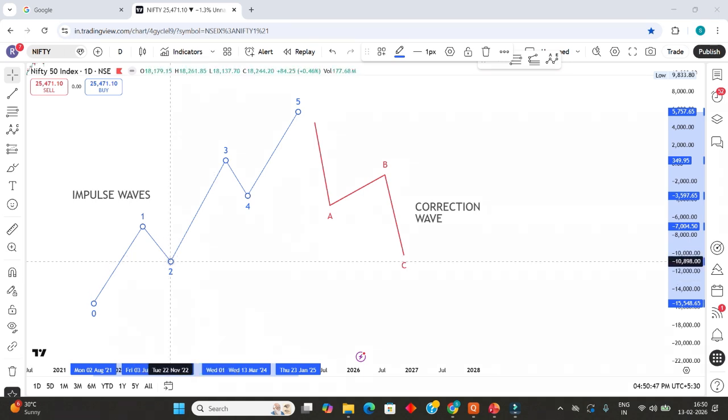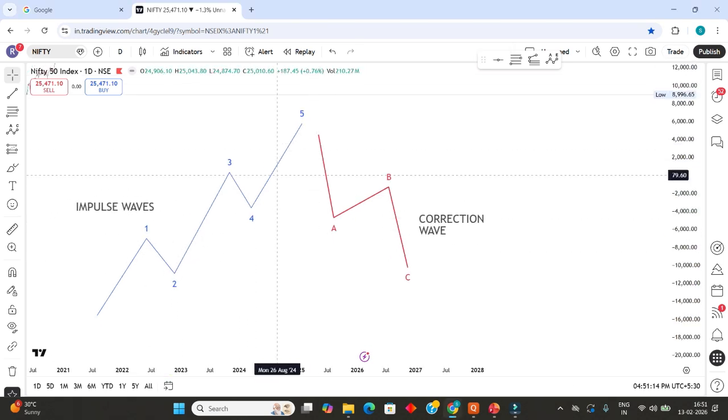That is wave 2. Because wave 1 is in the upward direction, wave 2 is correcting this wave 1. So this is downside. Again, he found wave 3 in the upward direction, that is the impulsive direction. Again, he found wave 4 in the corrective direction, that is downward. Again, wave 5 is upside. So in the impulse wave also, there were 2 waves which are corrective in nature. And this whole impulse wave is corrected by corrective waves in 3 moves.